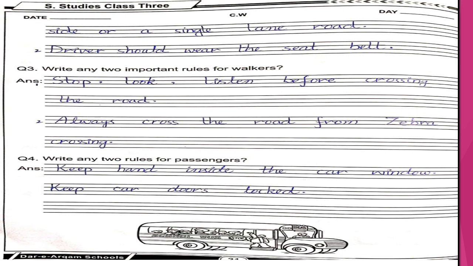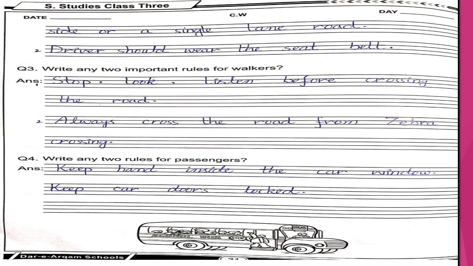Number 3 question is, write any 2 important rules for walkers. Your answer is stop, look, listen before crossing the road. And the number 2 is always cross the road from the zebra crossing. While you are crossing the road, always cross from the zebra crossing.